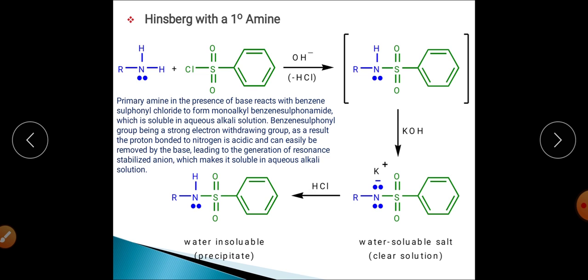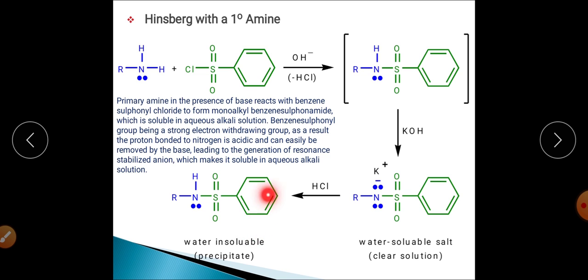Now we will have two different layers, one is the aqueous layer and the second one is the ether layer. We will separate these two layers and then we will start the recovery. In the recovery phase, the aqueous layer that has been separated out is allowed to react with HCl, distilled with hydrogen chloride, and on distillation it will get converted into monoalkyl sulfonamide.